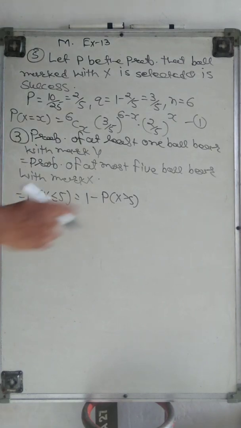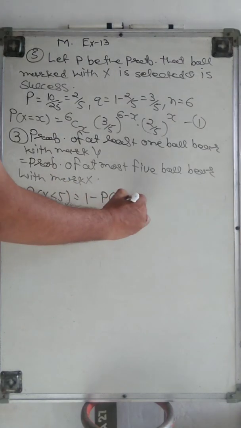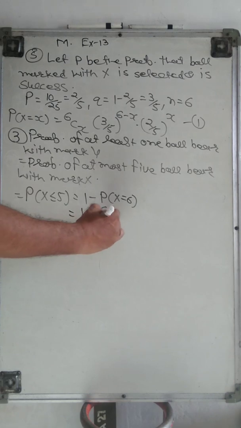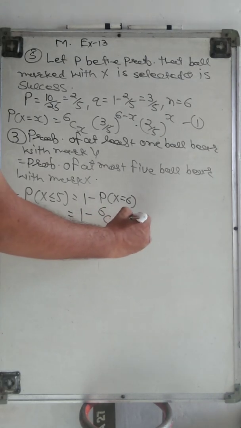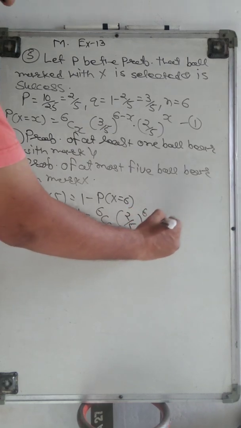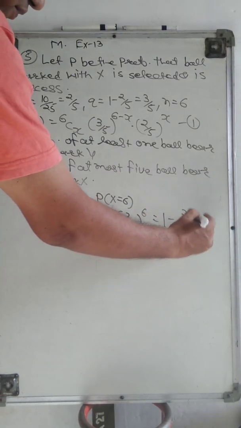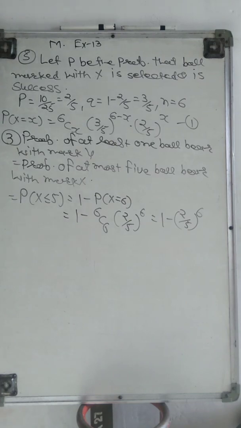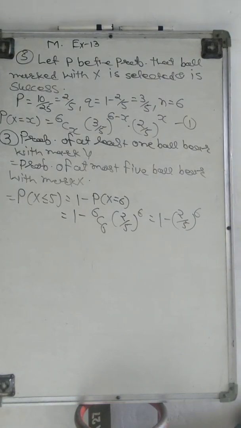X greater than 5 is only P(X equal to 6). So 1 minus 6C6, 3 by 5 raised to 0 and 2 by 5 raised to 6. 1 minus 2 by 5 raised to 6. This is our answer, 1 minus 2 by 5 raised to 6.